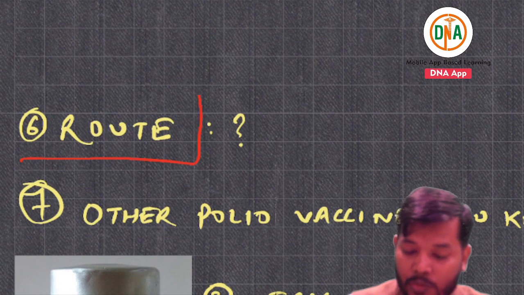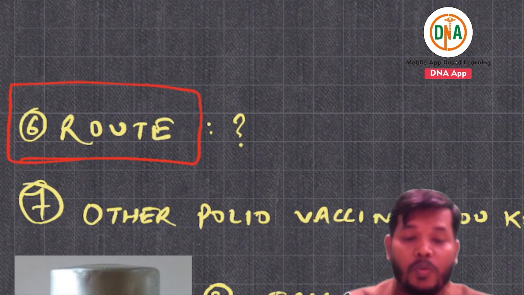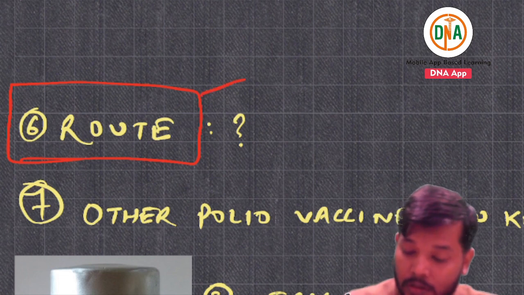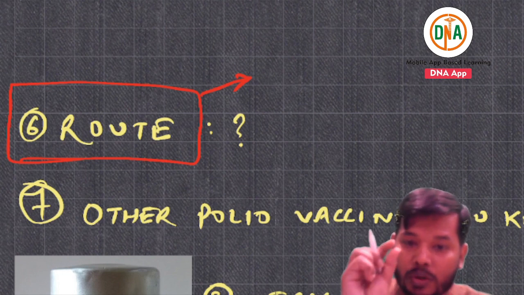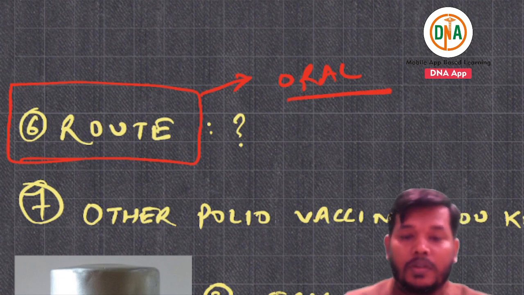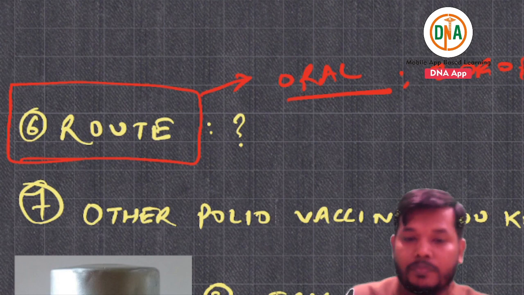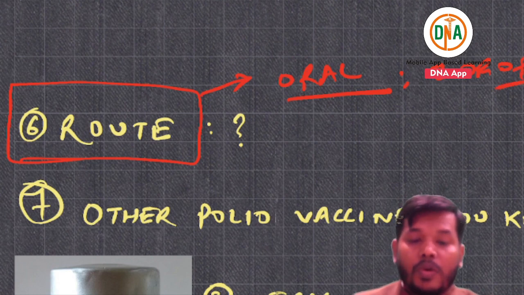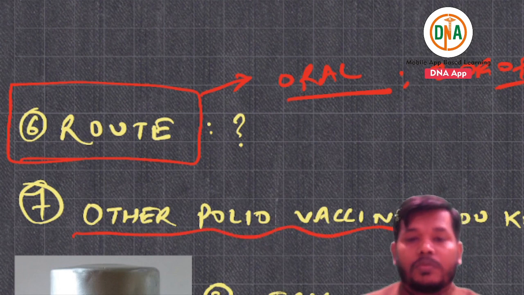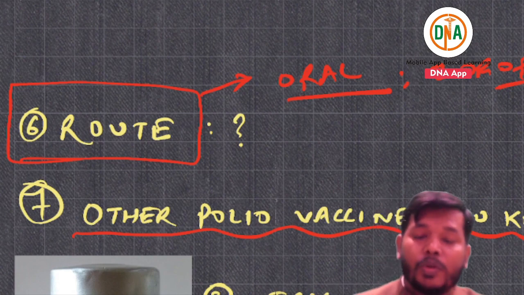They can ask you what is the route of administration of the polio. They have shown the vaccine vial with dropper, that means the route is oral, 2 drops oral. What are the other polio vaccines you know? They can ask, any other polio vaccine you know?